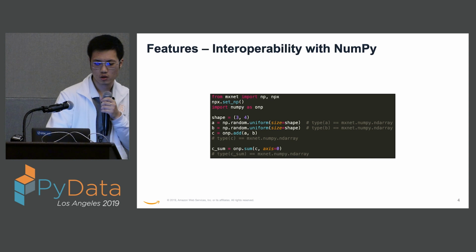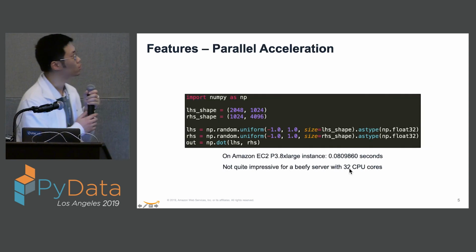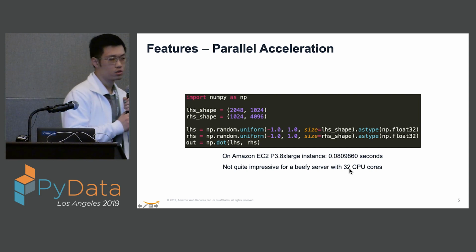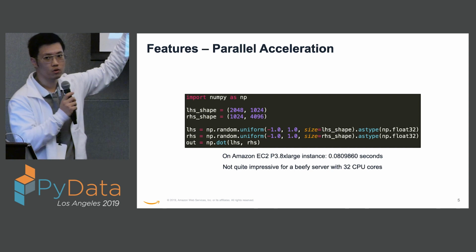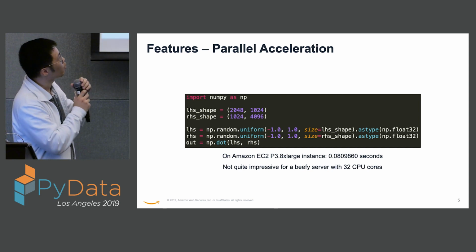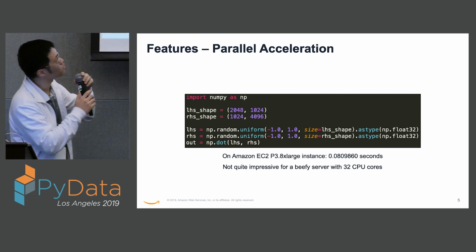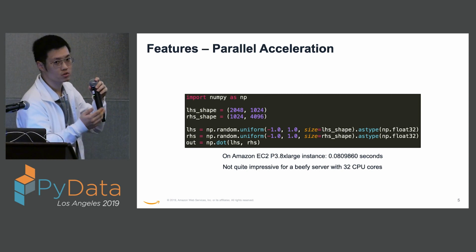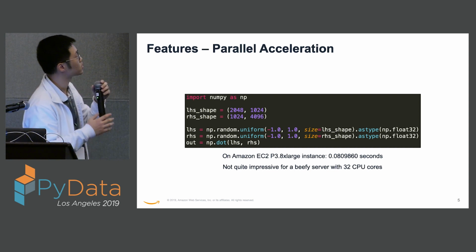The next thing is that we are bringing parallel acceleration to the operators. Let's take a look at this example. We're importing the official NumPy as NP, and we're initializing two large tensors, one of which is 2048 by 1024, and another is 1024 by 4096.